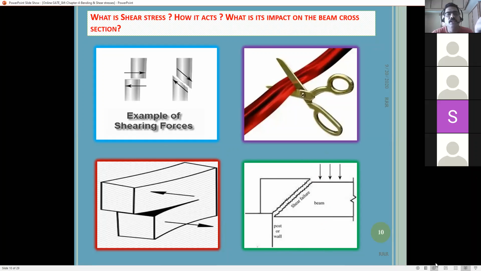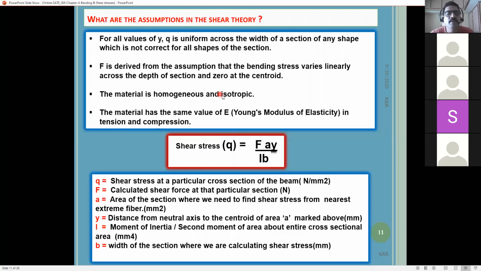So this is also something we learned. And we have also learned the formula for the shear stress. This is nothing but F A y bar by I b. Shear stress is represented by q and bending stress by small f. So here the shear stress q equals F into A into y bar by I b. We already discussed this formula in the last class. But what is important here is what A is, what y is, and what b is. Many students make mistakes in the problem with these three parameters, so you need to remember them.